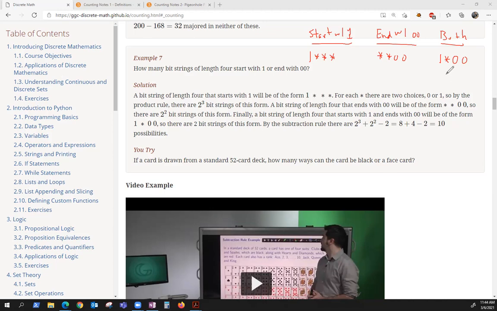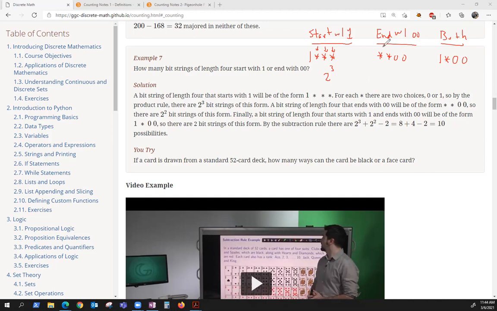Okay? Well, let's look at the first one. How many ways can they start with a 1? Well, the bit in the first position is already determined. It has to be a 1. The other 3 positions can be 0 or 1 for each one of them. So I have 2 choices for this position and 2 choices here and 2 choices here. So that's 2 to the third different ways to have a bit string of length 4 that starts with 1.